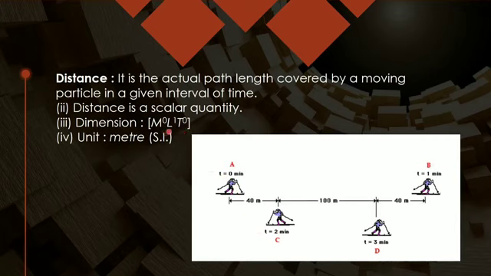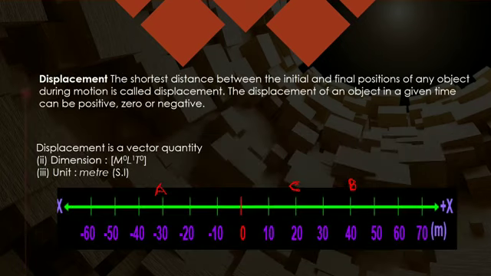Dimension of distance will be the same as that of length. So M0, L1, T0. And if I talk about the SI unit, that is meter. I can write simply by small m the distance. Now when I talk about displacement, that is the shortest distance between the initial and final position of any object during the motion.